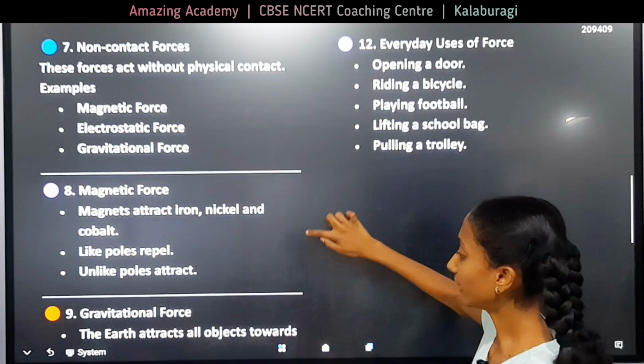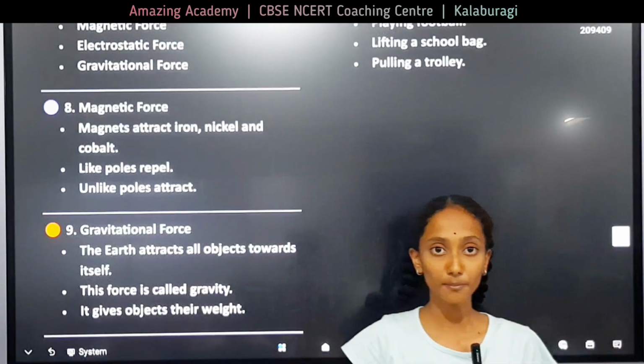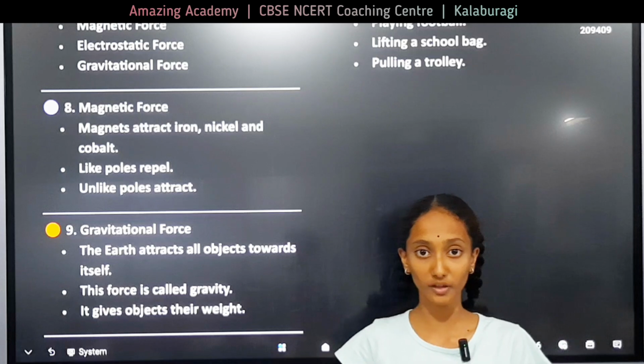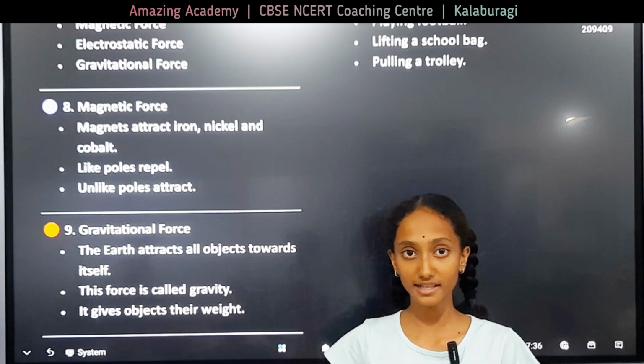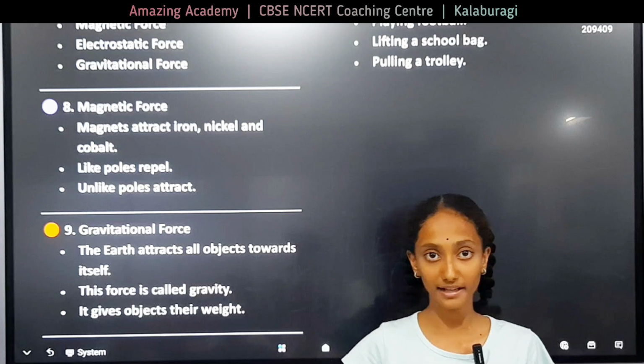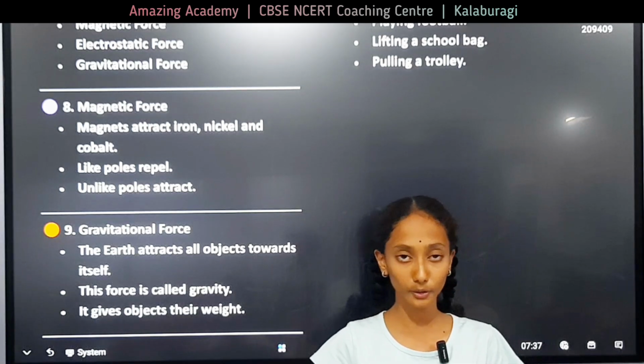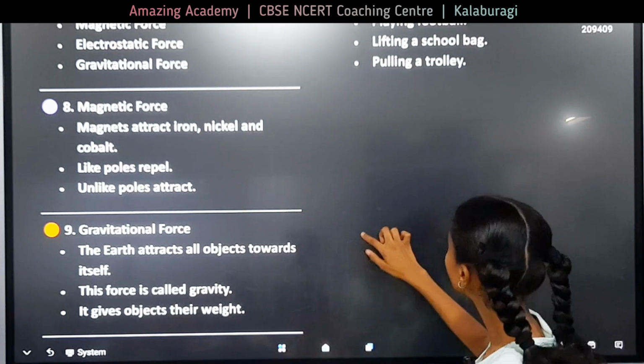Next, gravitational force. It is a type of force where objects are pulled towards the center of the earth due to its gravity force. Example: a ball thrown towards the air and coming back to the earth due to gravitational force.